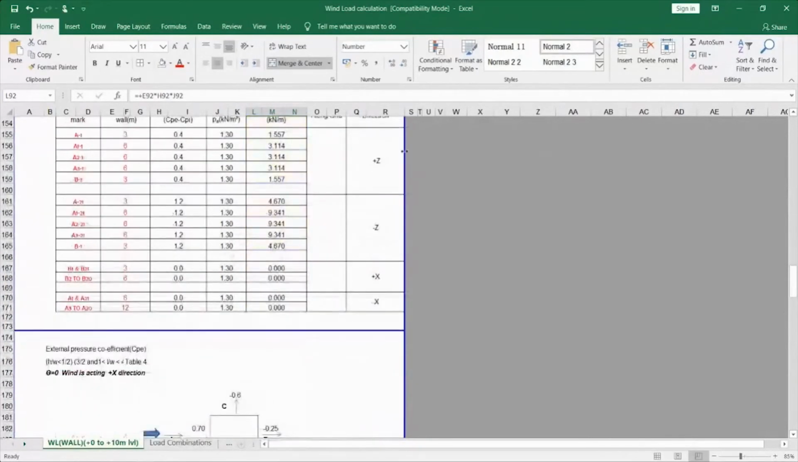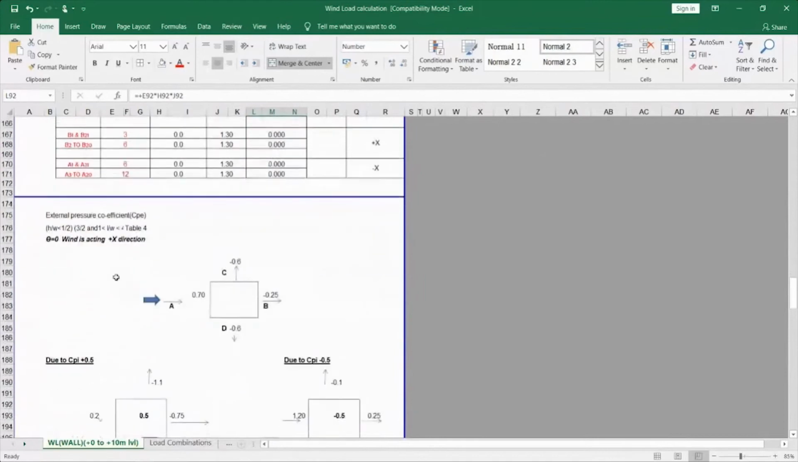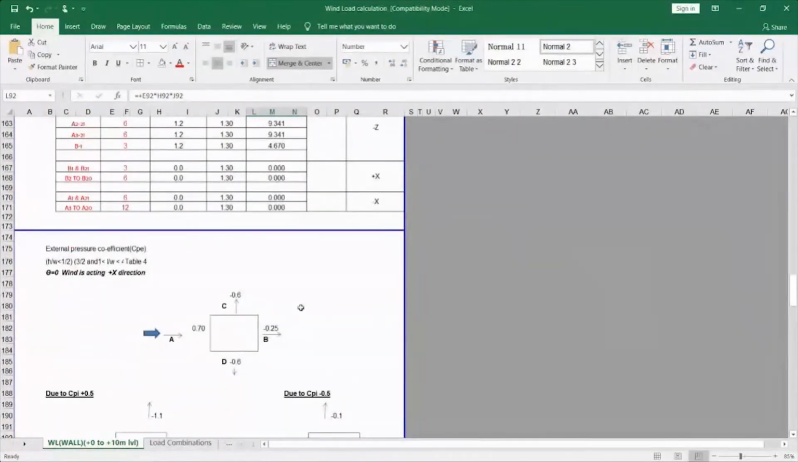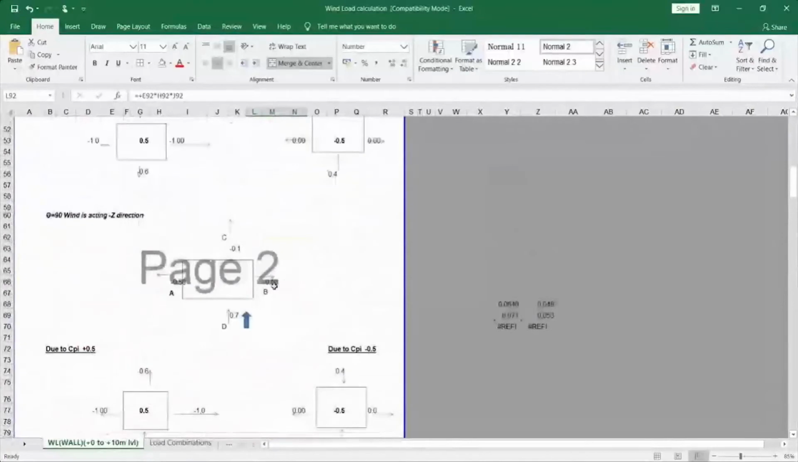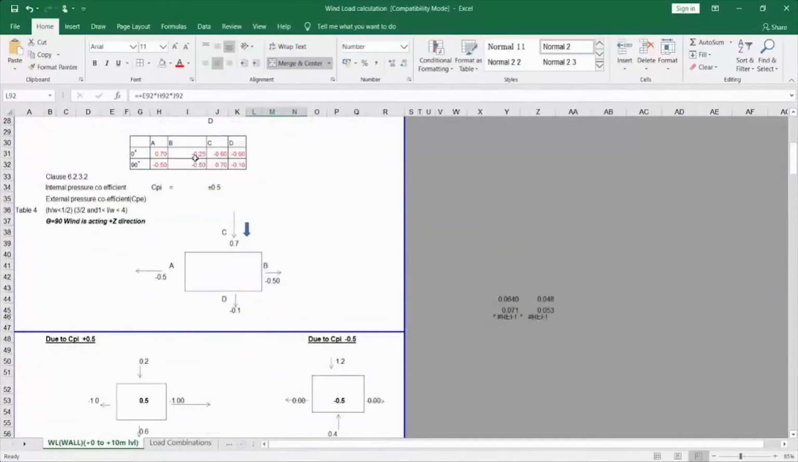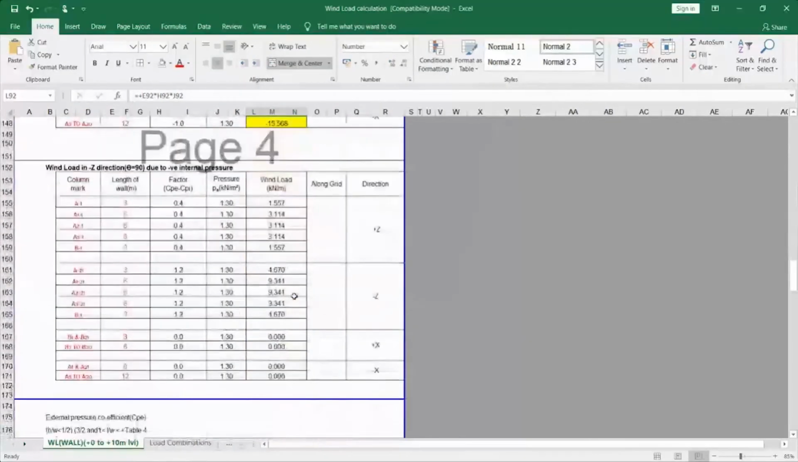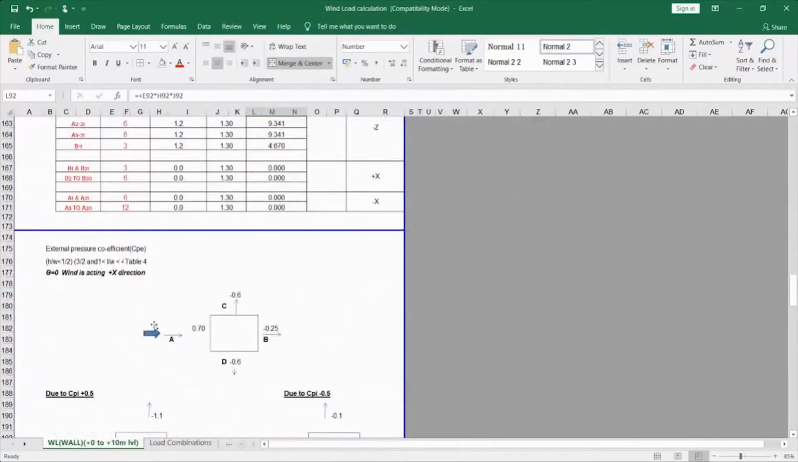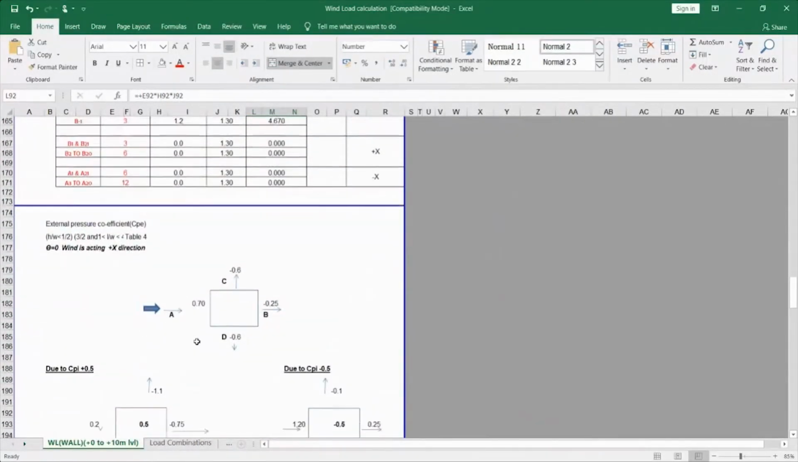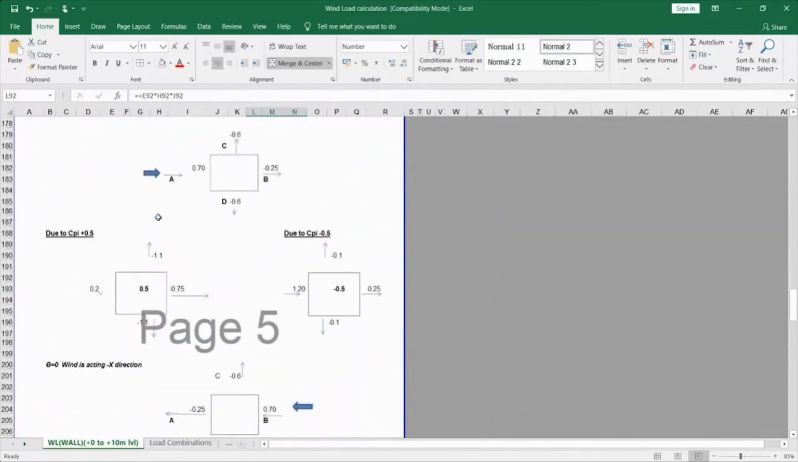And the next is the X direction. X direction is this positive X direction. The same way I have applied the 0.7, 0.6, 0.25, 0.6 values from the table to my building in the X direction, where I consider the theta angle as 0, and I have calculated the wind forces for positive X direction and negative X direction.